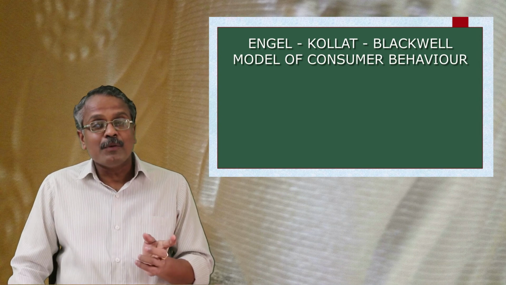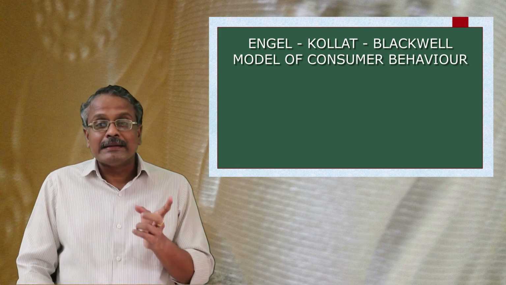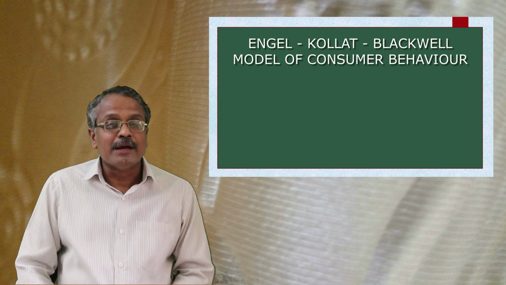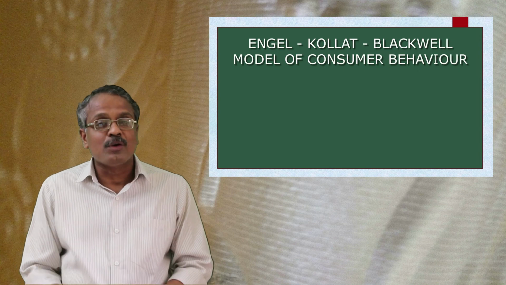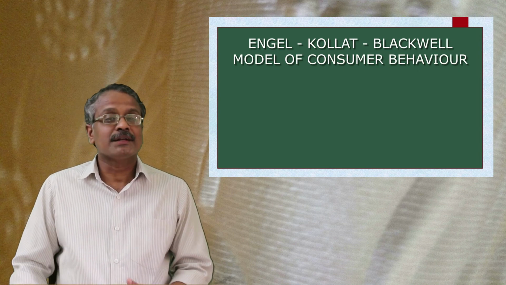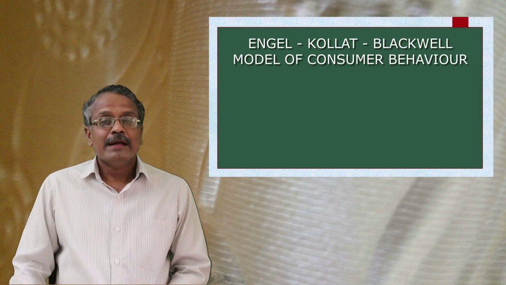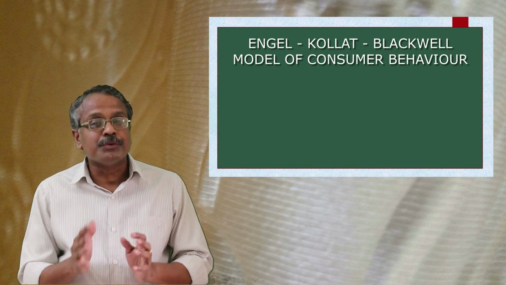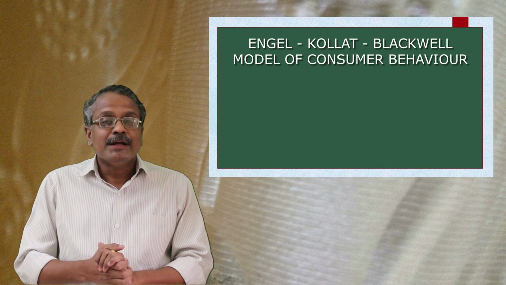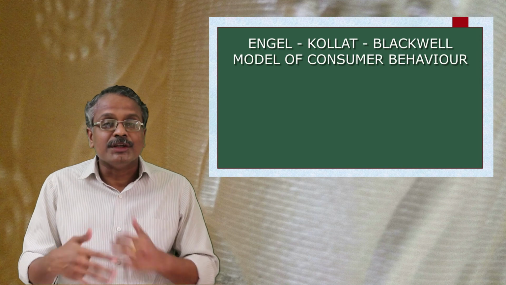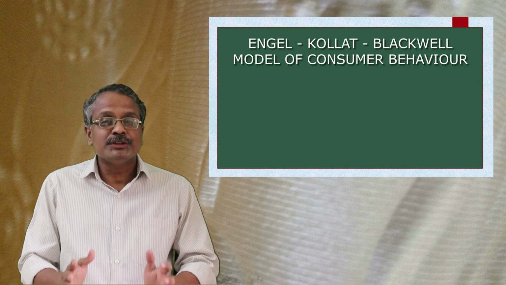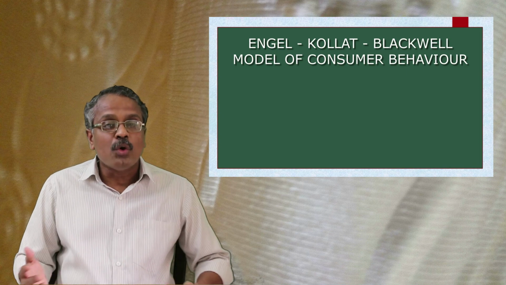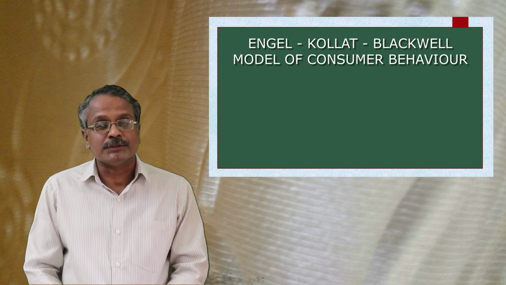Under the Howard-Sheth model, we could see that there are 3 types of behaviors: extensive problem solving, limited problem solving and routinized response behavior. Here in this model also, such situations have a high impact in deciding the stages of the decision process. A consumer who is undergoing extensive problem solving may go through all the 5 stages of the decision process.